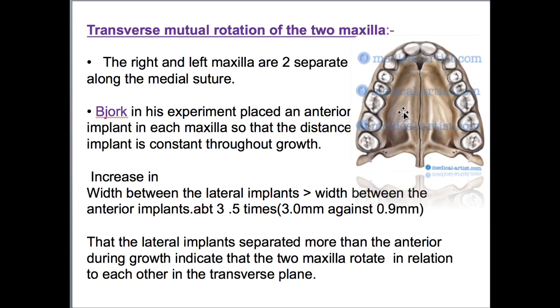Yes, it is possible because the maxilla is made up of 2 maxillae and it is united at the mid-palatal suture. Okay, and the premaxilla is also present. So because of the sutures which are present, there is a possibility of rotation, and transverse rotation of the maxilla is possible.